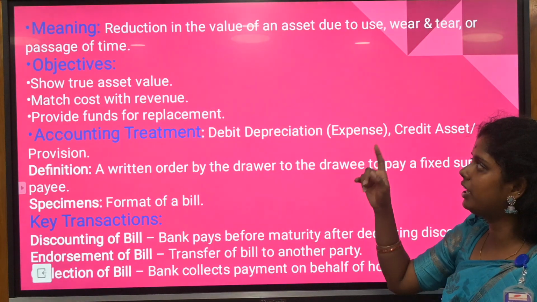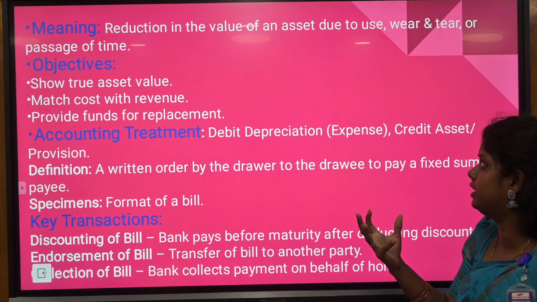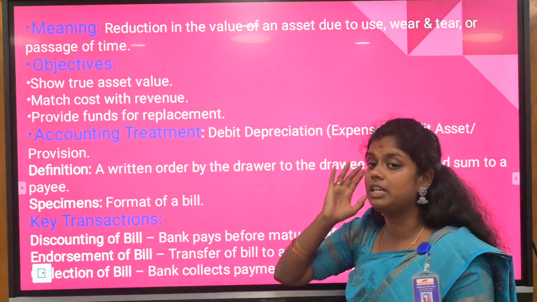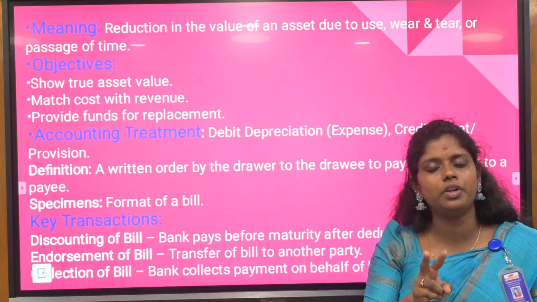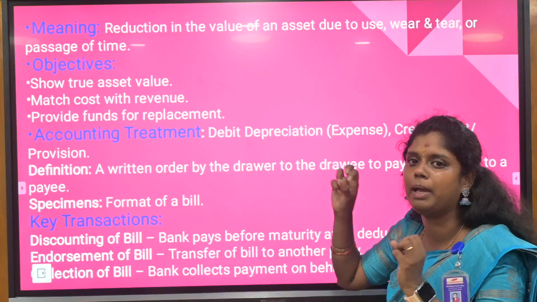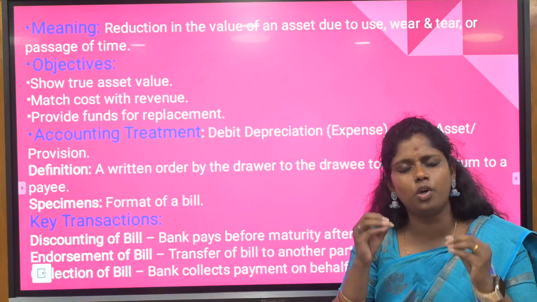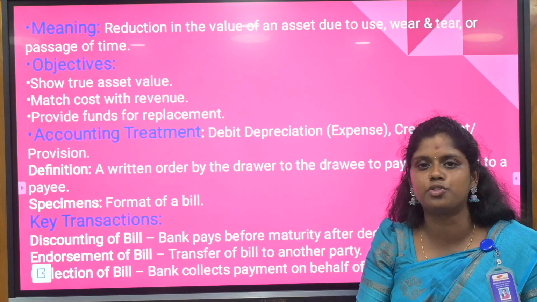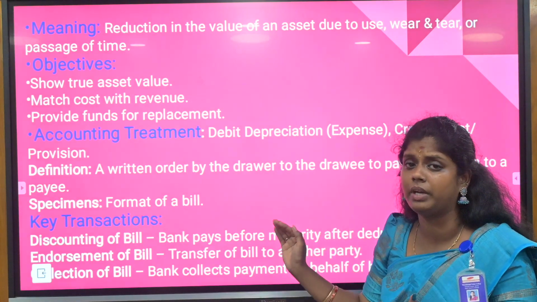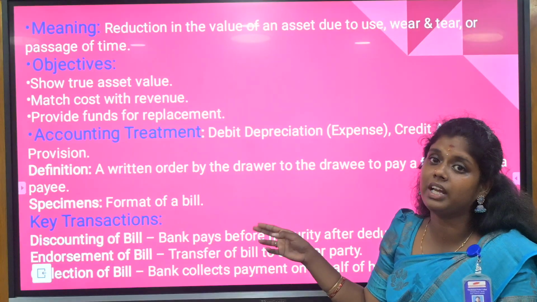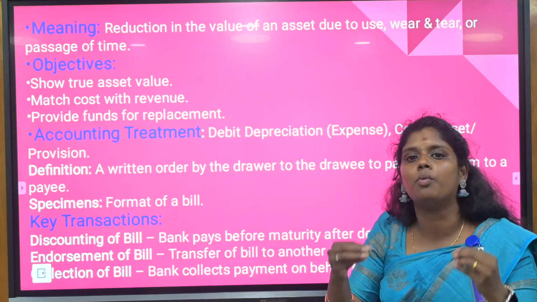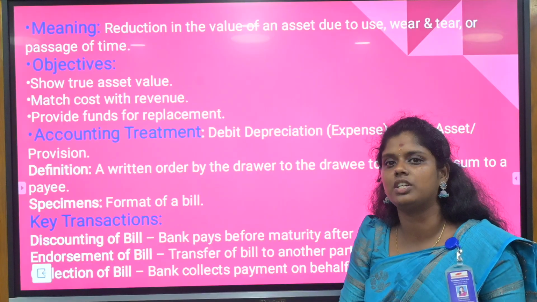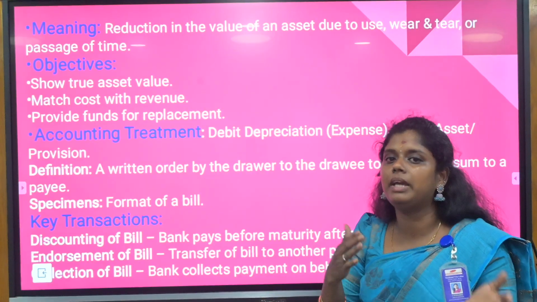So, reduction in the value of an asset due to use, wear and tear is nothing but depreciation. The meaning is very important. You need to know how you are going to present the paper with these kinds of answers. Don't forget to give 2 marks. Always concentrate on 2 marks also in the theory part for your financial accounting, because financial accounting is going to be very hectic for you if you do not understand the concept. So try to understand the concept initially and then move to your upcoming sessions.